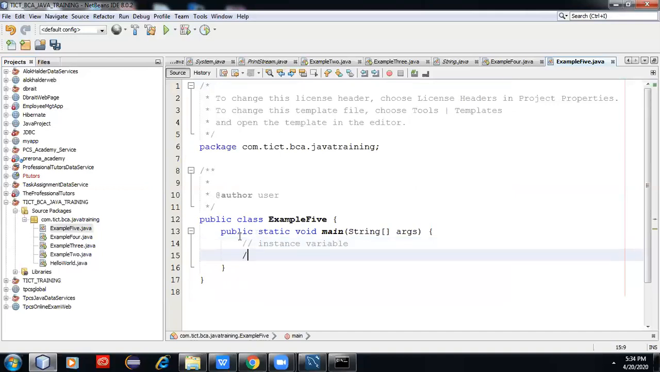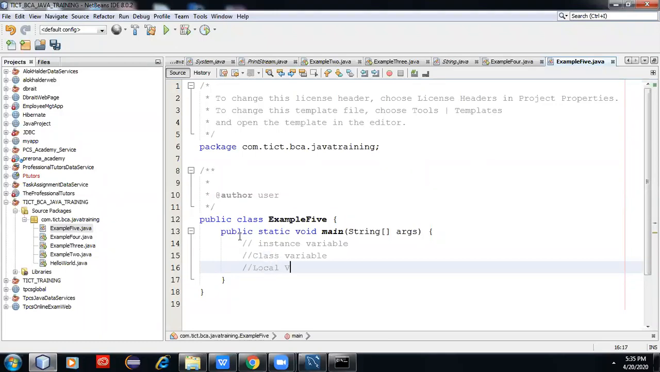One is class variable. One is local variable. So one is instance variable, one is class variable, one is local variable. There are three examples. Let's do a program.